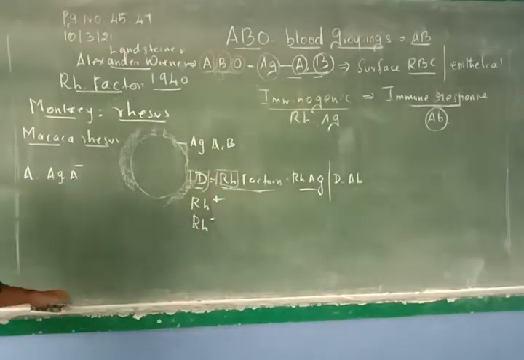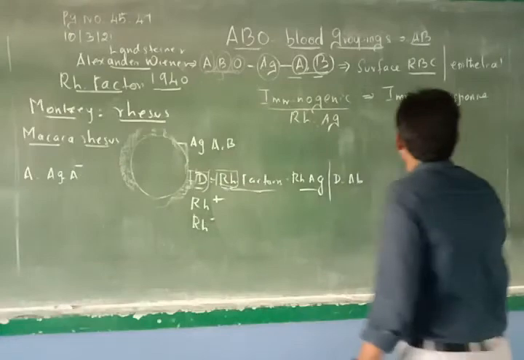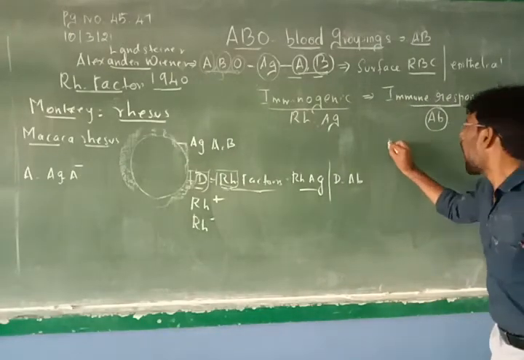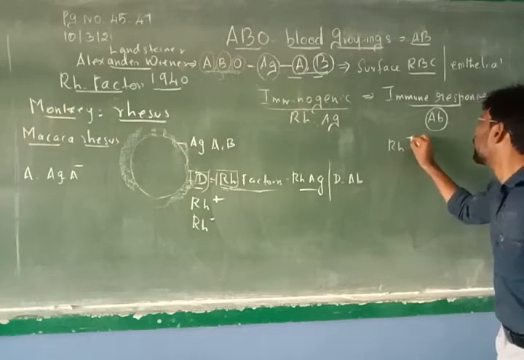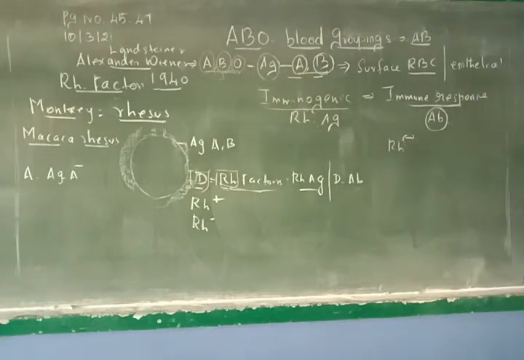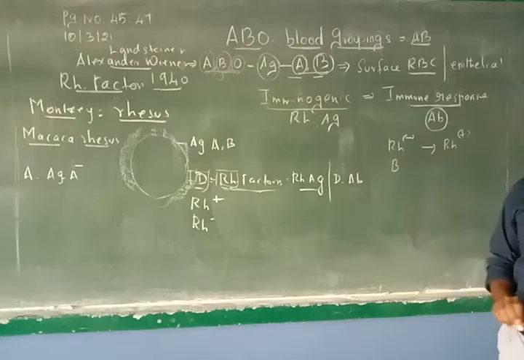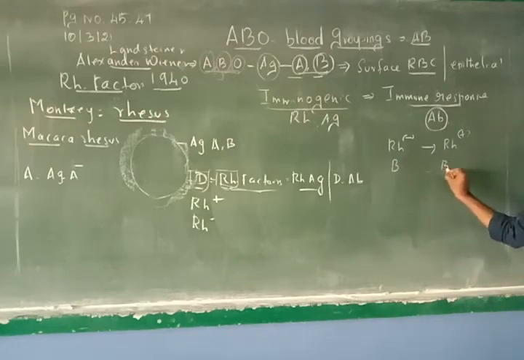So now we will come here for a small calculation part of it, a problem. An Rh negative person receives blood from Rh positive. In that sense, B negative takes blood from B positive.